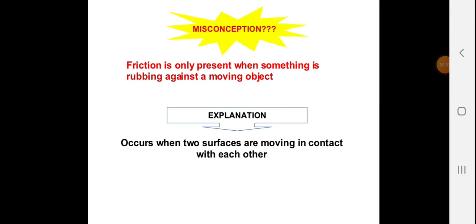Friction is only present when something is rubbing against a moving object. Is that a misconception? Yes, it is. So what is the explanation? Friction occurs when two surfaces are moving in contact with each other, not necessarily against each other. They should only be in contact, and so they might produce friction.